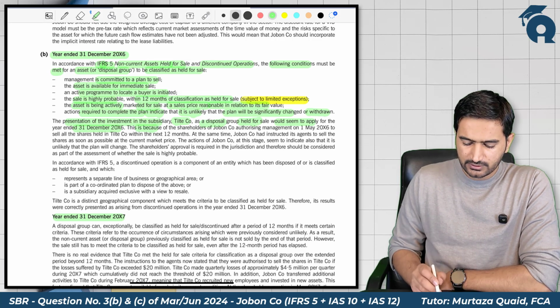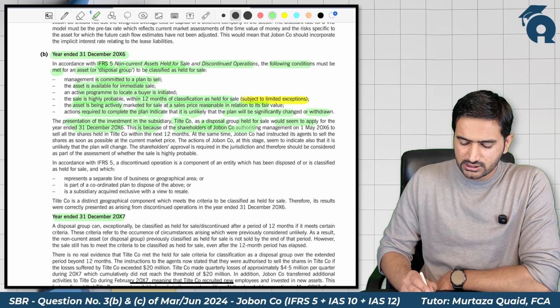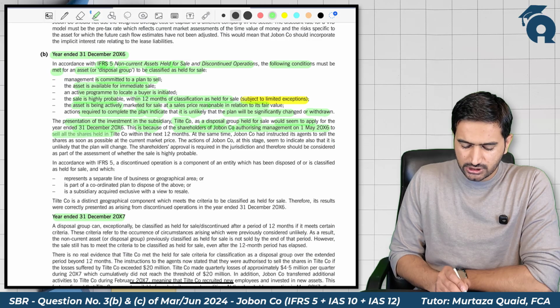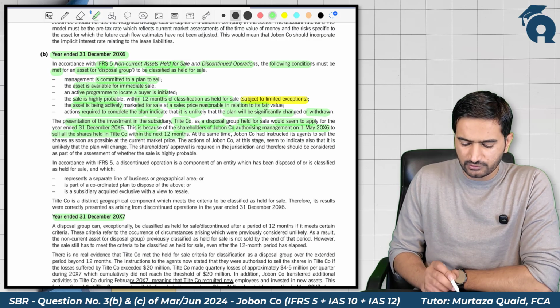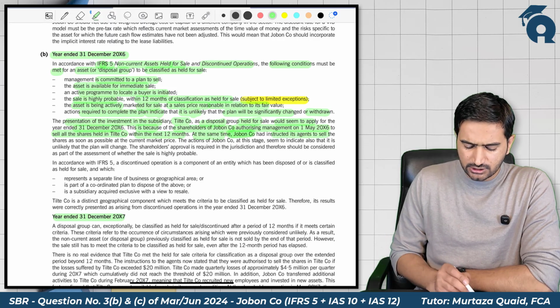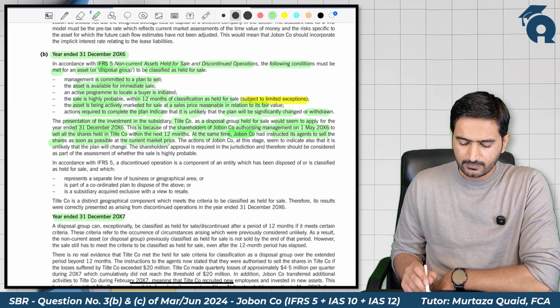This is because the shareholders of the Jobon company, that is the parent company, authorized management on 1st May 2006 to sell all the shares in the title company within the next 12 months. At the same time, the parent company, that is Jobon company, instructed its agent to sell the shares as soon as possible at the current market price.